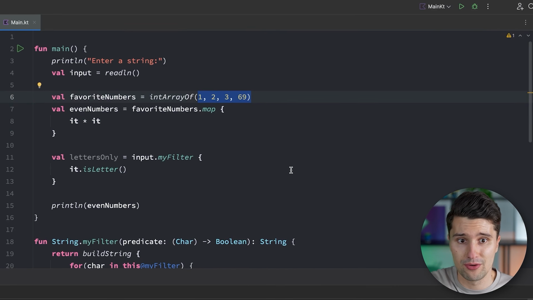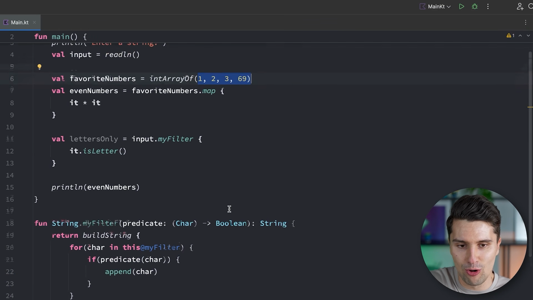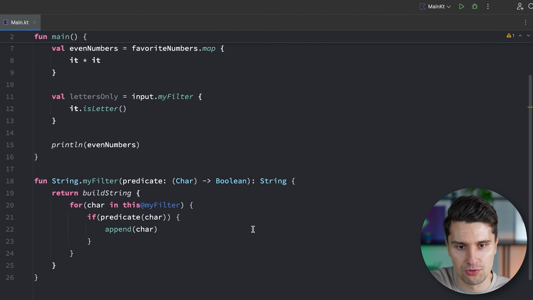One last thing to say about Lambda functions at this point is that there is also an alternative way of writing these, because we can also kind of write extension Lambda functions.